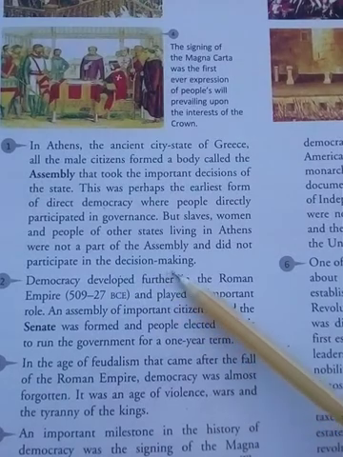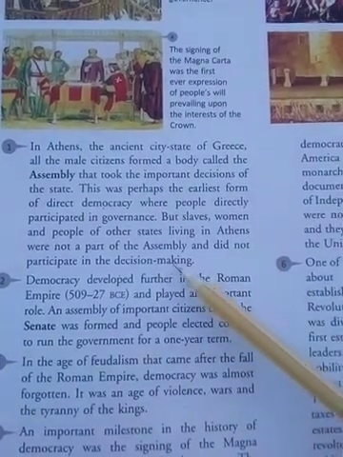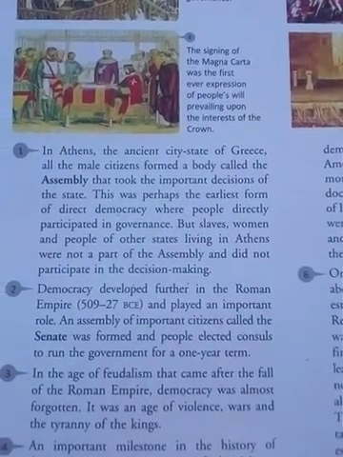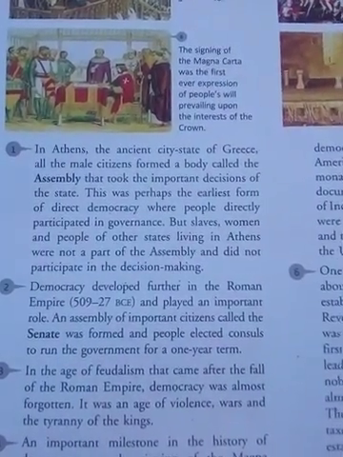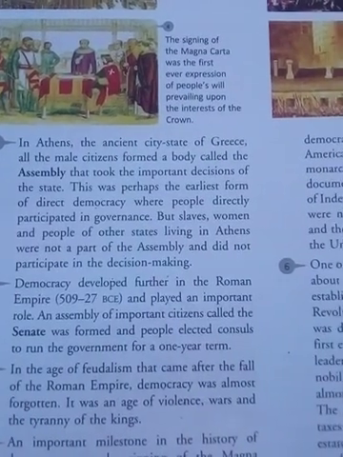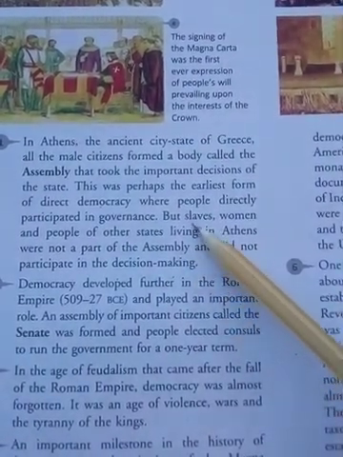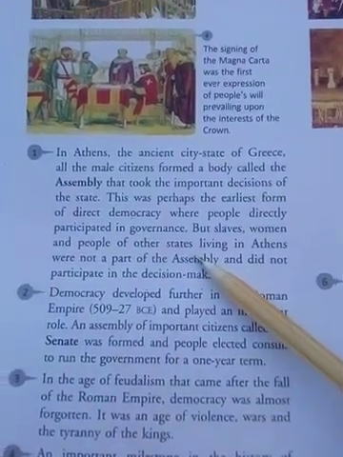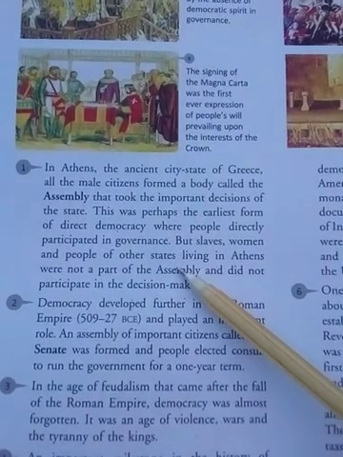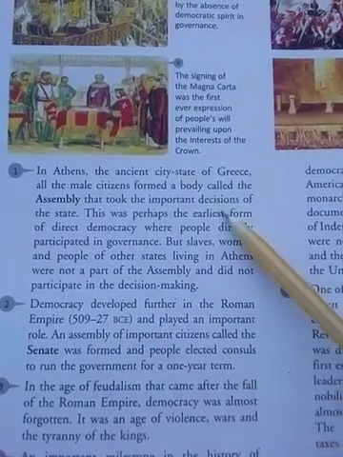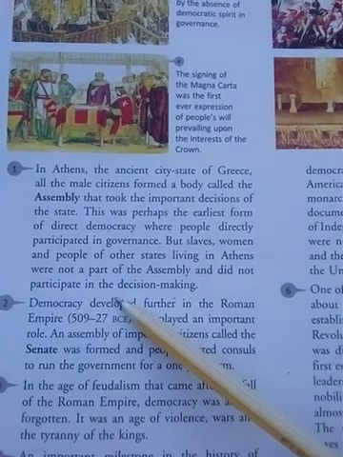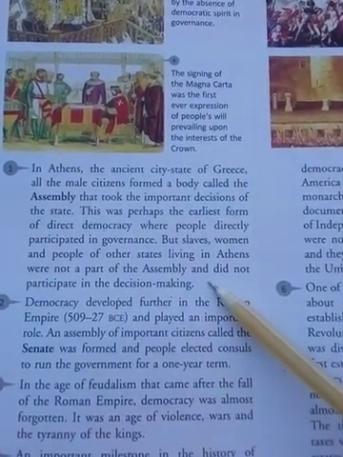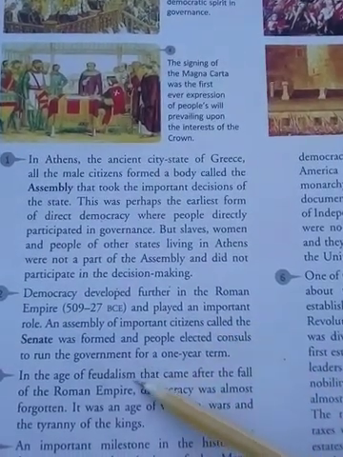It means that in Athens, only a few selected persons formed the democracy, and they were all male. Slaves, women, and other people were not taking part. Only selected persons were taking part in the decisions about the state. In this way, there was the assembly in Athens. Now let's see the second, that is democracy in Rome.